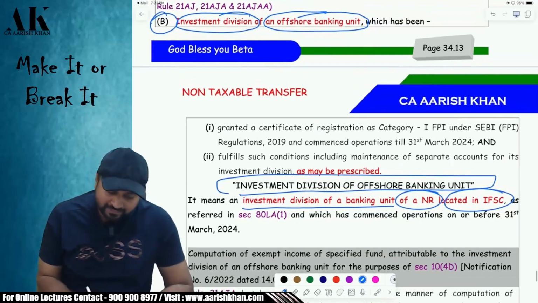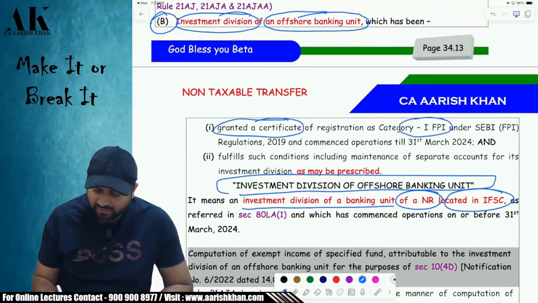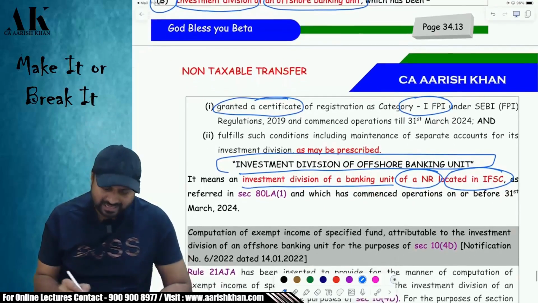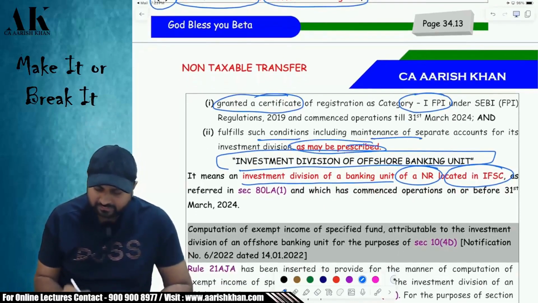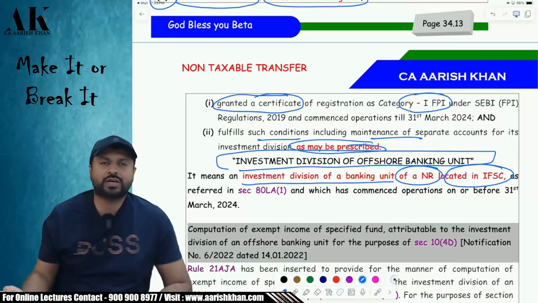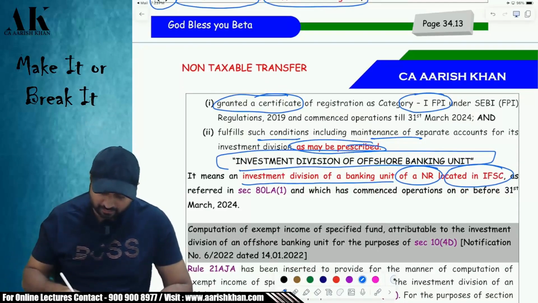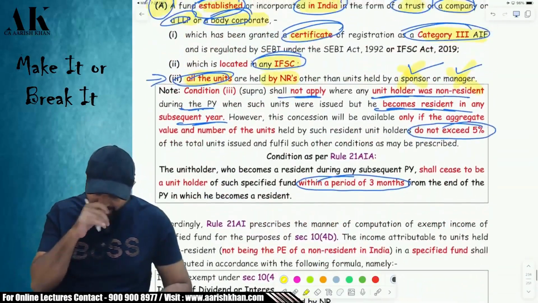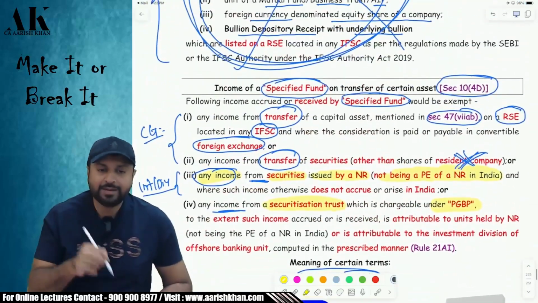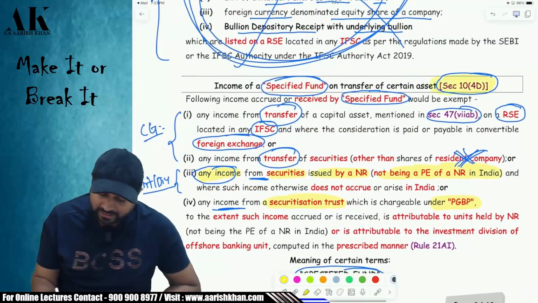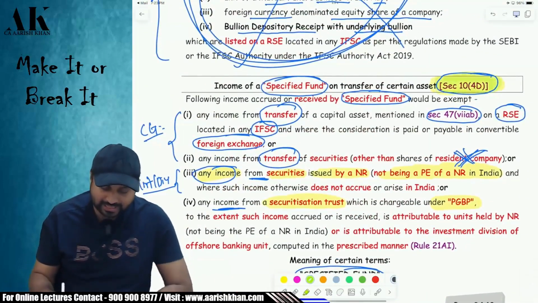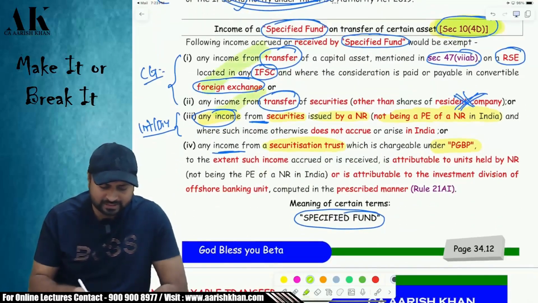Please tell me. Which has been granted a registration of category 1 foreign portfolio investor, and they have to fulfill some more conditions which the government has prescribed. I'll show you which are those conditions in a while. Okay. Now, one very important point which I would like to address. Coming back to the main section, section 10(4)(d). What does 10(4)(d) say? 10(4)(d) says that this income.